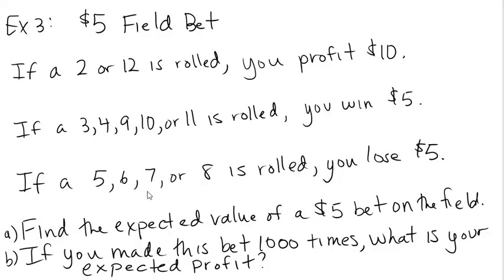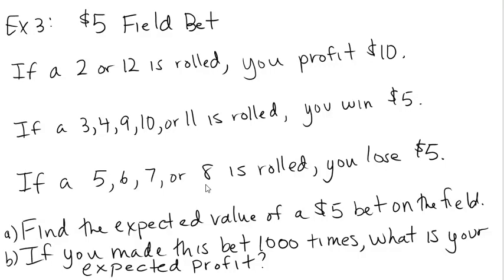The house takes those 4 numbers, and if you put a red $5 chip on the table and a 5, 6, 7, or 8 is rolled, then the house just takes your money, so you lose $5. So at first glance, this is really enticing because we win on 1, 2, 3, 4, 5, 6, 7 numbers, and we even win twice as much on these most extreme cases, snake eyes and boxcars. And we only lose on 4 numbers. It looks like a really good play.